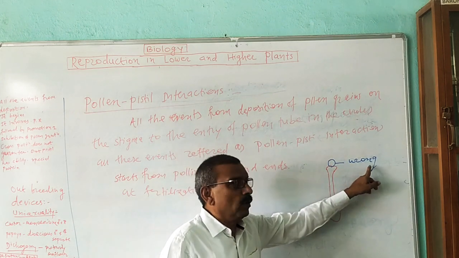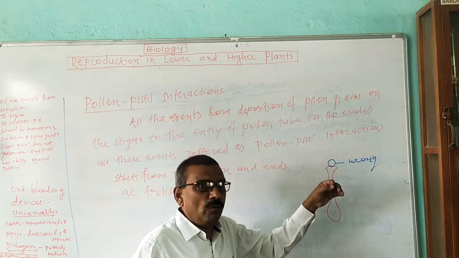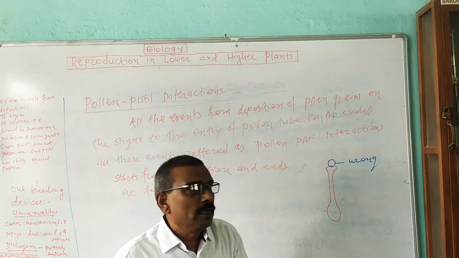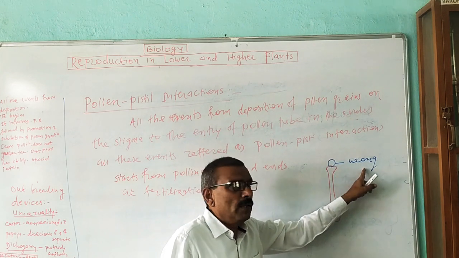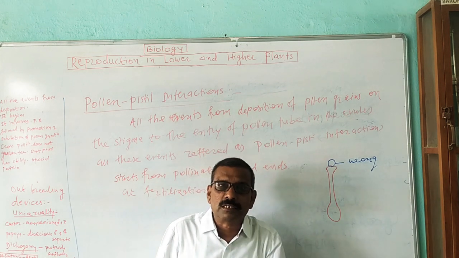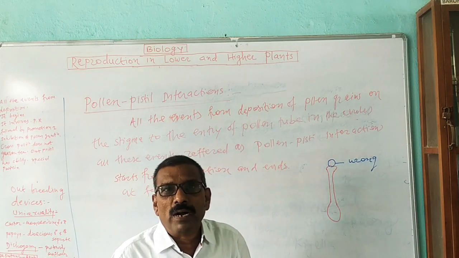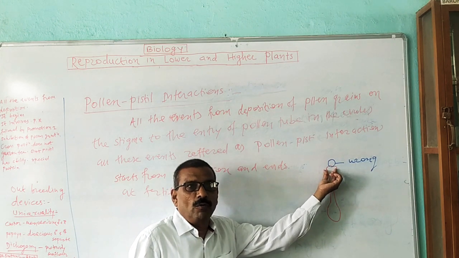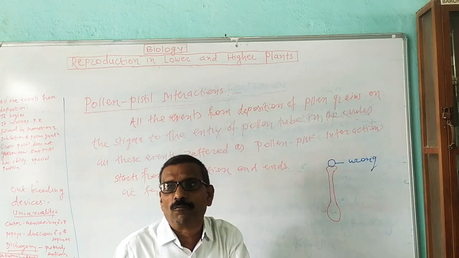The stigma recognizes the correct type of pollen grain, and for a wrong type, it inhibits germination by certain chemicals which are produced in the stigma of the flower. Thus, a wrong type of pollen grain is unable to germinate on the stigma.